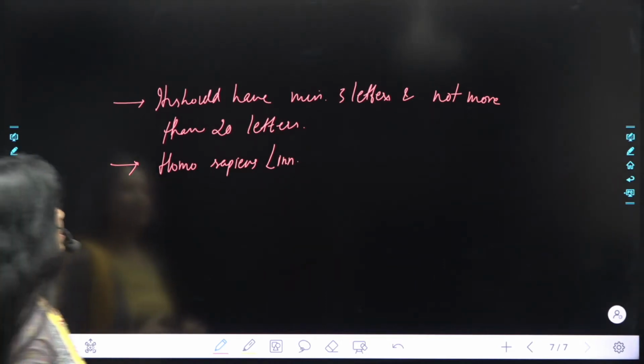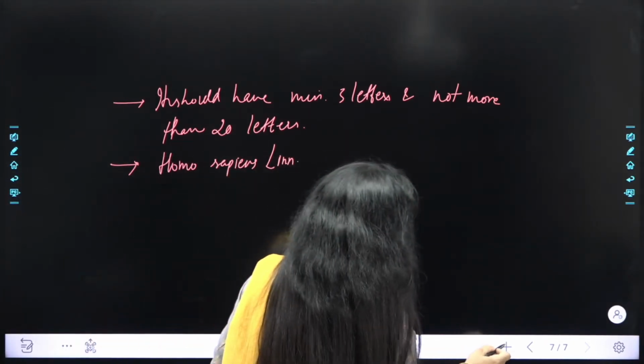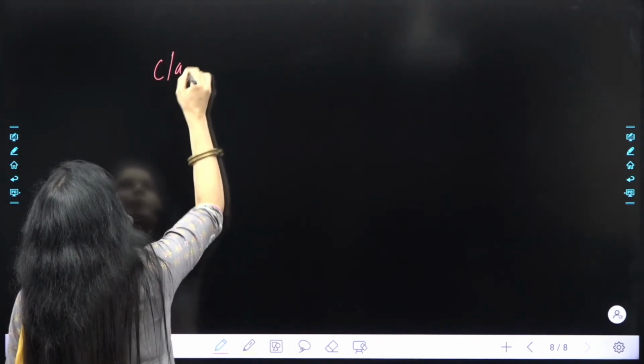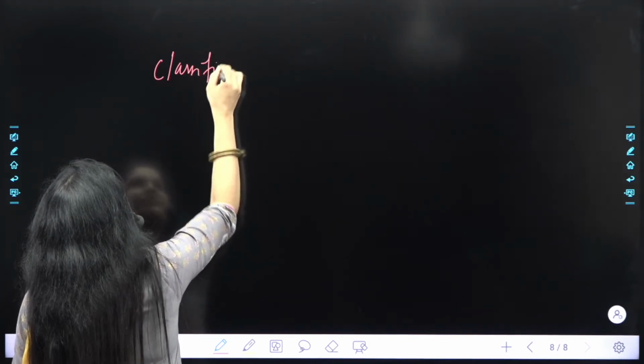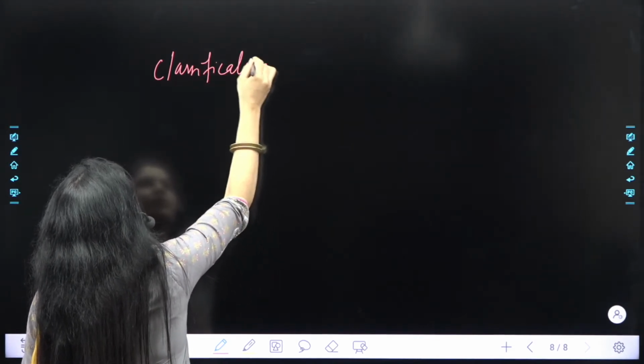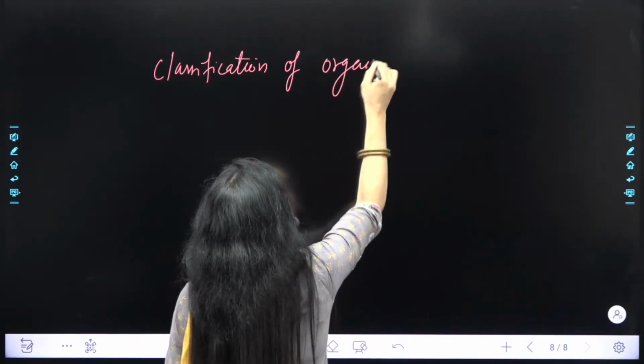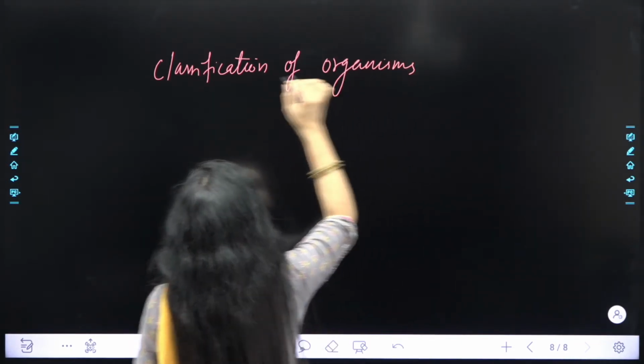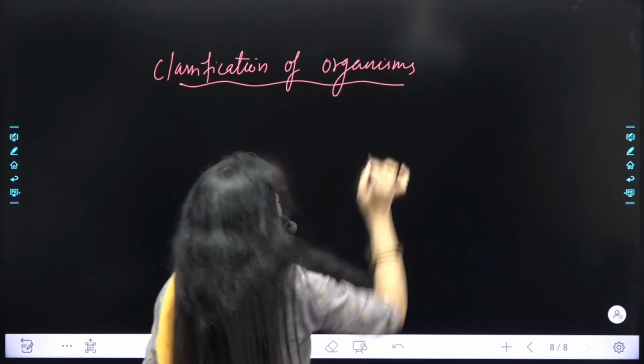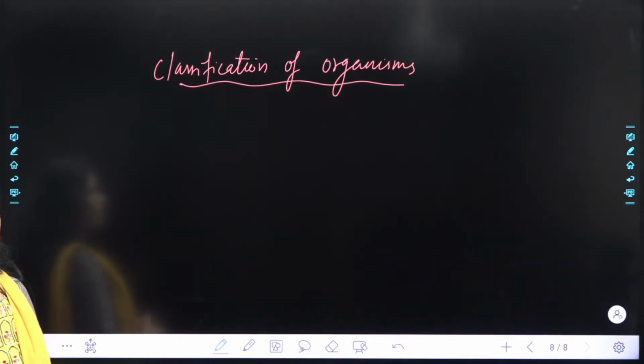चलिए, so that was all about the rules. Next is classification of organisms. देखो, when we talk about classification of organisms, we need to know about different kingdoms on which the organisms are classified. है ना?